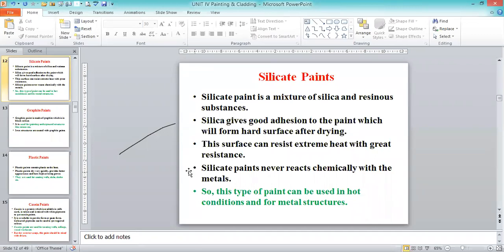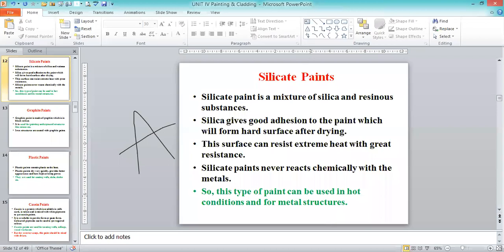Silicate paints. This type of paint can be used in hot conditions and for metal structures. The thing to understand in this topic is the objective of painting and the different types of paints. Some paints are there, but I am explaining all. Just go through it; I will share these PPTs and you can go through the slides and understand. We don't want to put a lot of time into explaining all these things, so I'm highlighting in the slide only the objective of each and every paint.